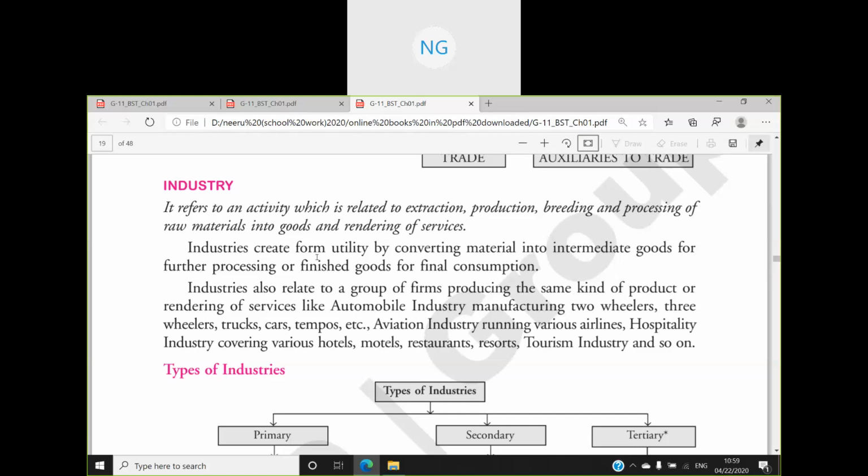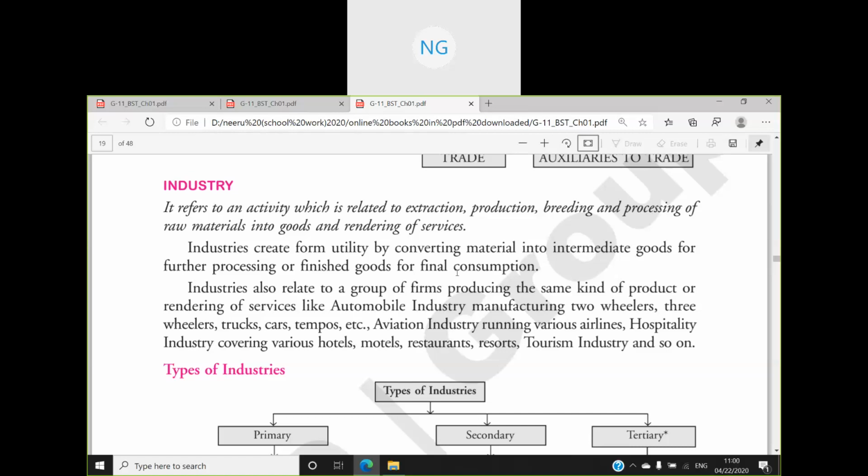Industry creates form utility. What do we mean by the word form? Form is changing the form of that particular thing. Cotton is one form, the raw form. Then I change cotton into fabric, so I have changed the form of cotton. So industry creates form utility by converting material into intermediate goods for further processing or finished goods for final consumption.